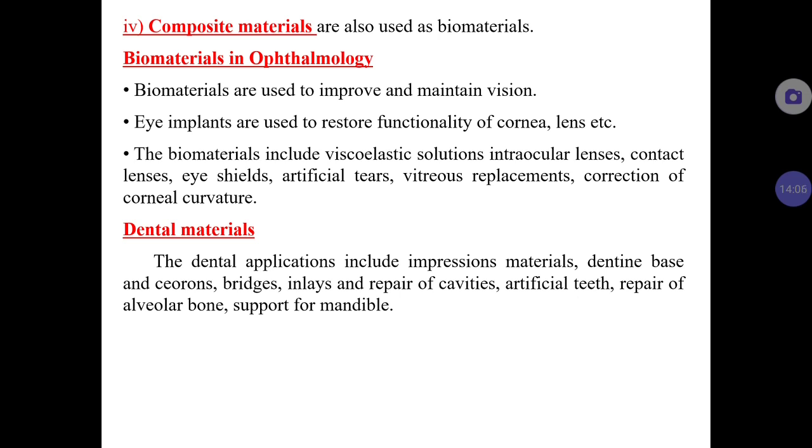And with this, we come to a conclusion of our biomaterial topic. We will see the continuation in the next class, our next video lecture.